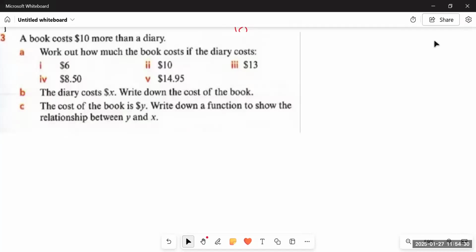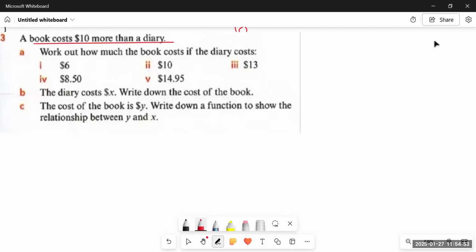Next, we have question number 3. Again, we have to make an equation over here. A book costs 10 more. More means plus than a diary. Whatever is the cost of diary, we just have to add 10 into it and we will get the cost of book. Okay? So basically, first you have to read what the statement is given and then you have to try converting it into the equation.